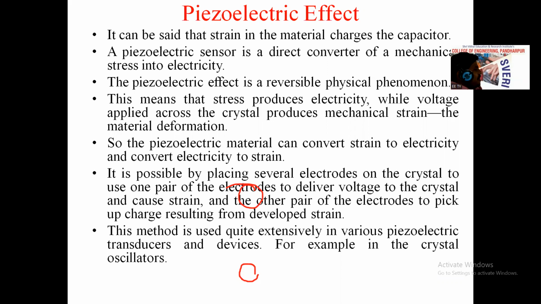This electric charge redistribution will occur at the surface of the electrode. Again, due to that electrode surface, there is electricity generation. Okay, and maximum strain will also occur. This method is used quite extensively in various piezoelectric transducers and devices, for example in the crystal oscillator. Okay, so this is the piezoelectric effect.